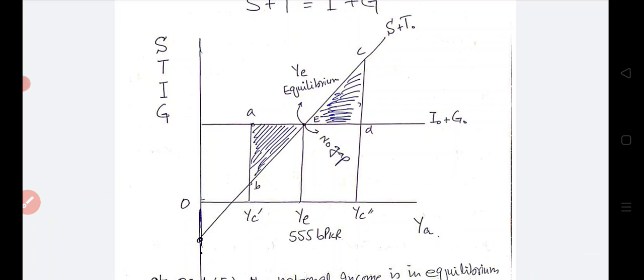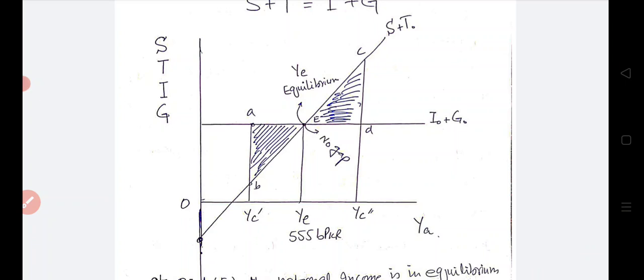Because the aggregate demand is higher than the aggregate supply, and the economy will flourish, output and employment will increase until the leakages are equal to injections. The shaded area of A, B and E is the inflationary gap.